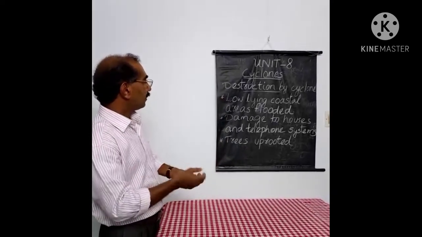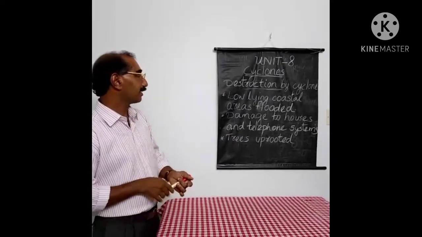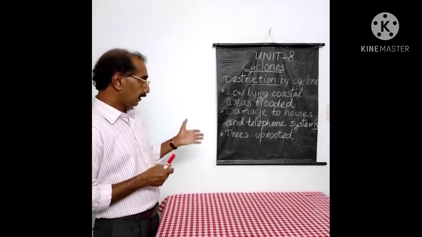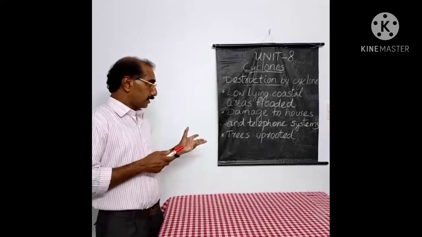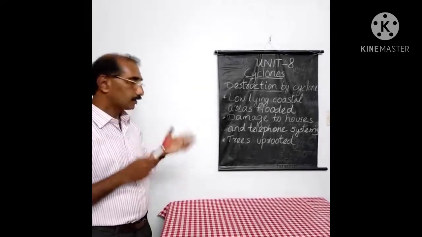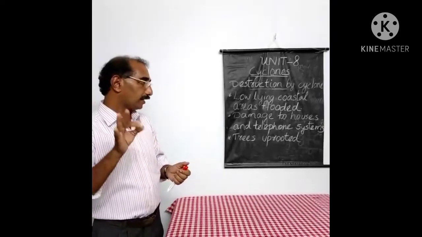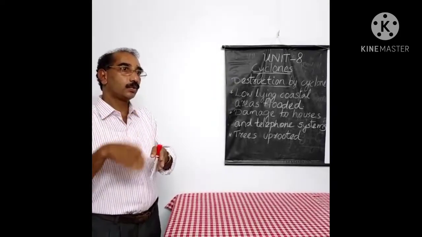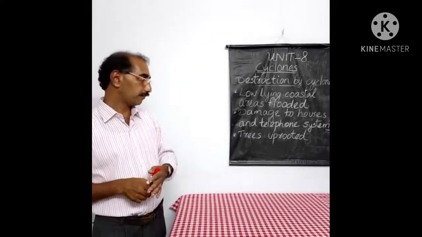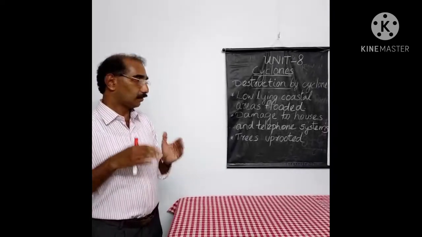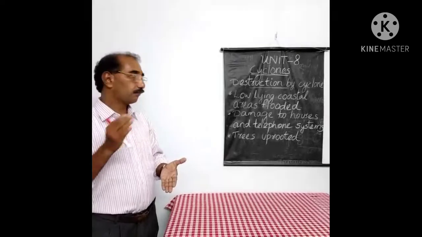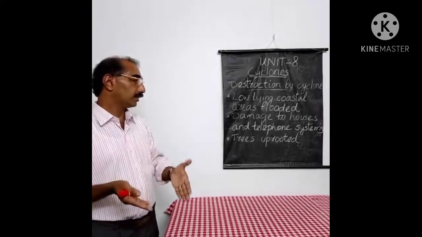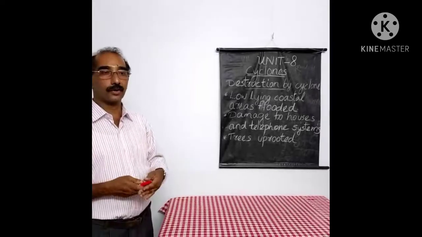Now let us see what are the steps to be taken when a cyclone warning is given. Earlier, 20-24 years back, we were able to know about the cyclone 1 day in advance. Nowadays, the technology has developed, so 3-4 days in advance we are able to know about the approaching cyclone.